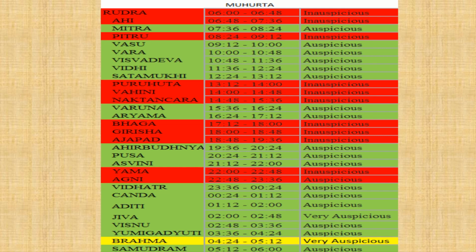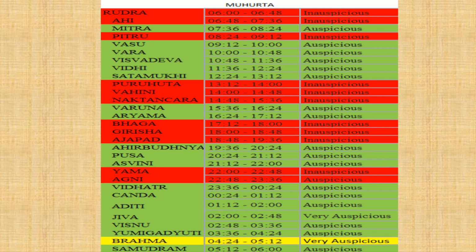The red marks are inauspicious, and that is mentioned very clearly. And the Brahma Muhurta, which is two Muhurtas before sunrise, that is 1 hour 36 minutes before, will last for 48 minutes. That is very, very auspicious because there is abundant cosmic energy coming down and no noise, no pollution. So that time is considered very auspicious for meditation and any kind of religious puja.